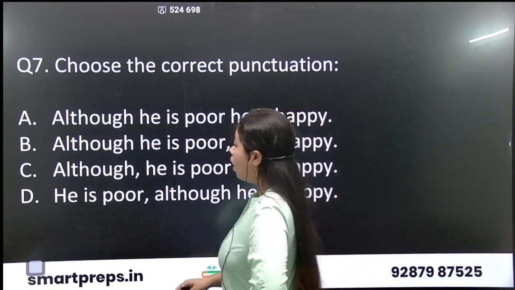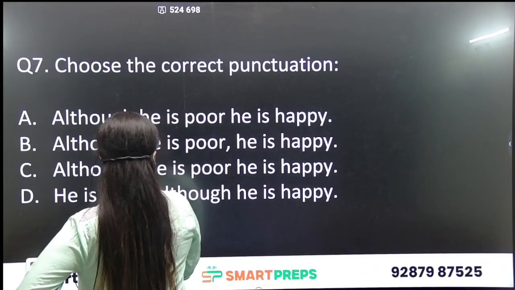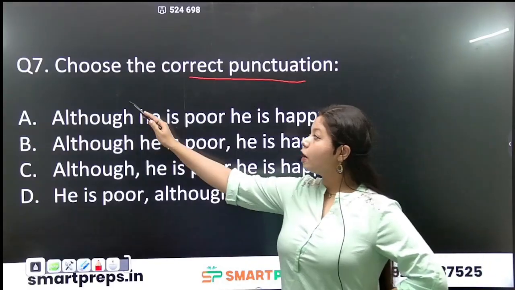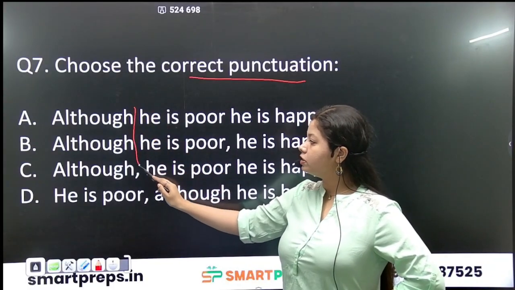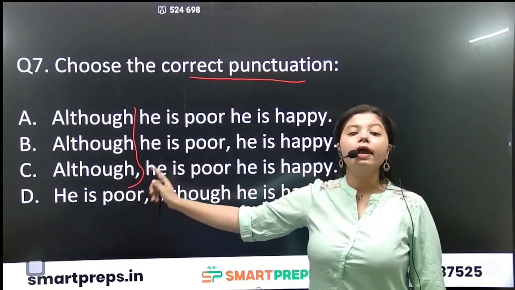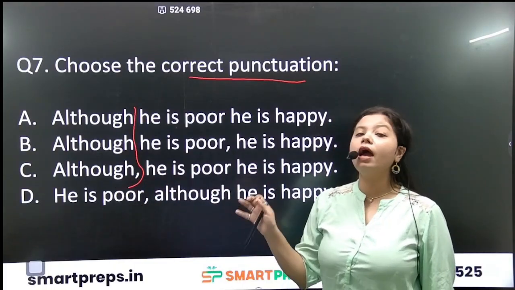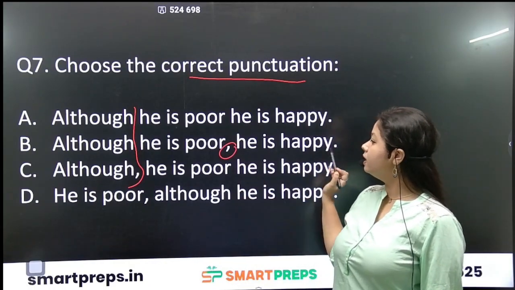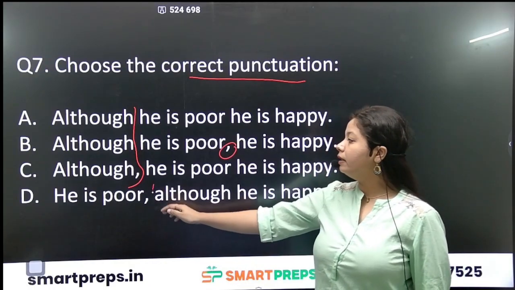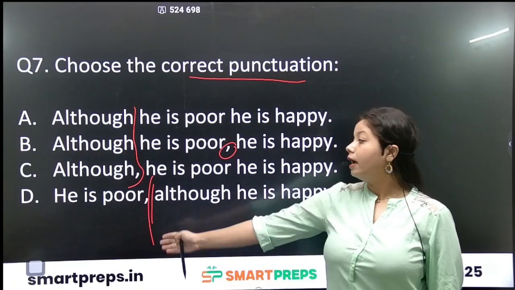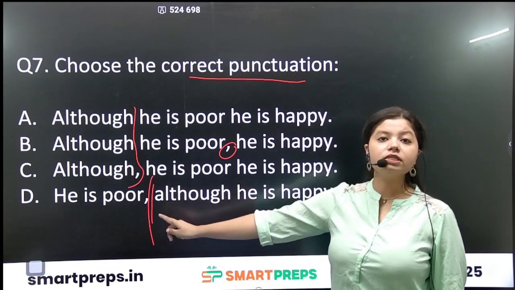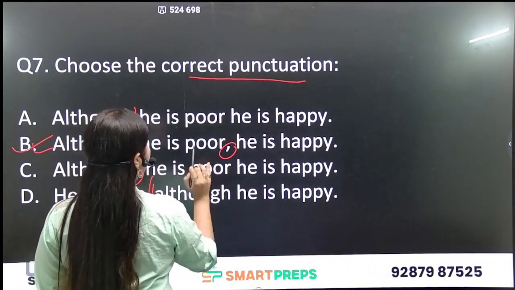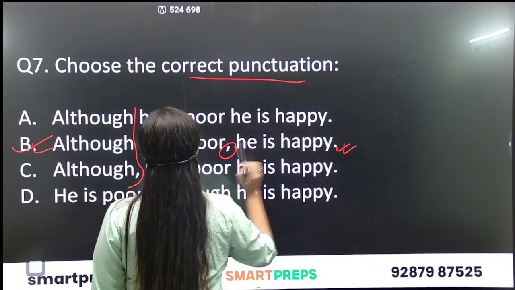He is poor, although he is happy. Now, correct punctuation. I told you all these options we can find in these three options that it is beginning with although. It means it is a dependent clause. So, whenever we begin with a dependent clause, we will always put a comma. Although he is poor, he is happy. Here the dependent clause is put with the independent clause with a comma, which is wrong. So, definitely option B. Although he is poor, comma, he is happy is the correct sentence.